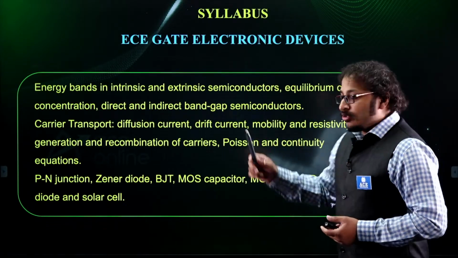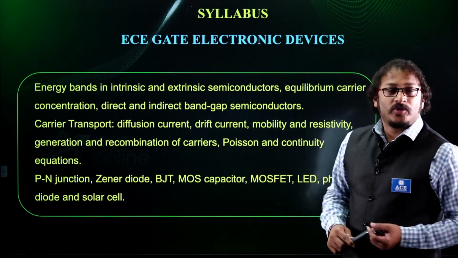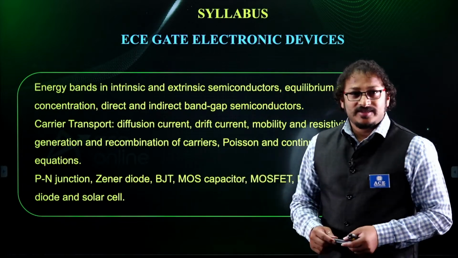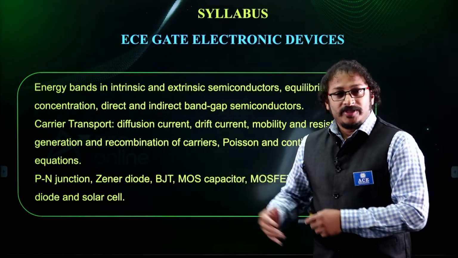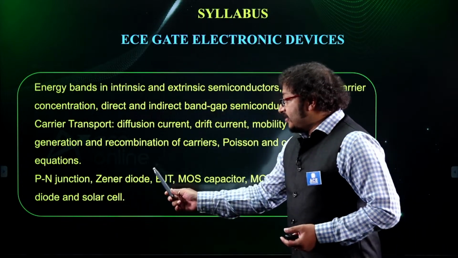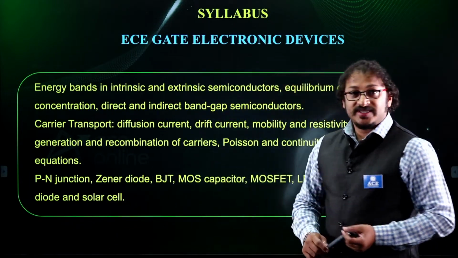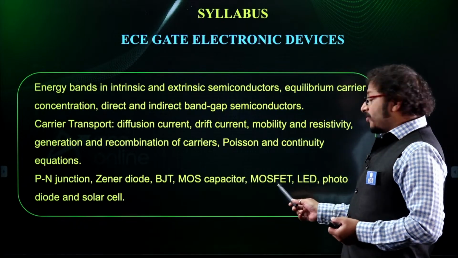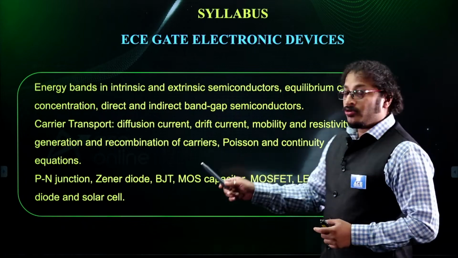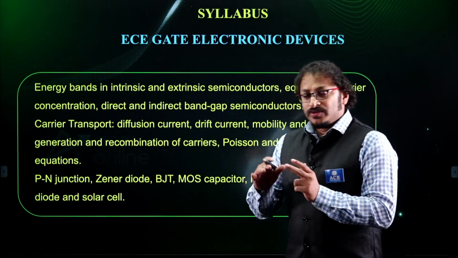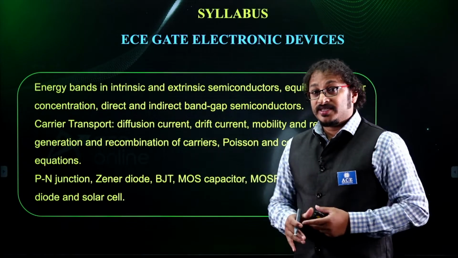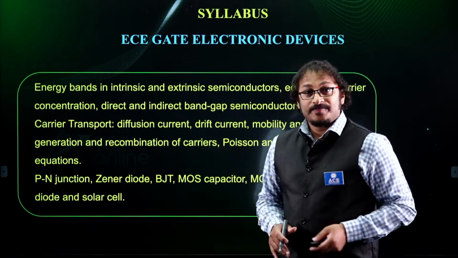And of course, we have the continuity equation, and we take the help of Poisson's equation to discuss the electrostatic field profile, right? Maybe a PN junction, maybe a MOS diode. Similarly, we have PN junction, Zener diode, bipolar junction transistor, MOS capacitance, and MOSFET. No JFET, please take care of that. And light emitting diode, photodiode, and solar cell. So there is no laser in your syllabus. Maybe that is important for engineering services, not for the GATE exam.